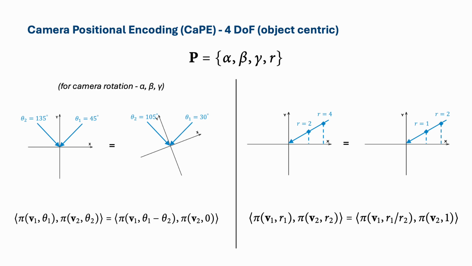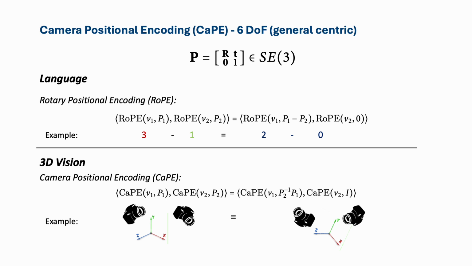We designed our camera positional encoding to satisfy the following conditions, ensuring that it is only related to the relative positions of the cameras. In the 6DOF generic case, we have poses in the SE3 space, where each positional component is entangled. This complexity means we can no longer encode each component independently. Despite this, we still aim for our CaPE to capture only the relative pose transformation, maintaining its focus on the relative positions, similar to RoPE designed in language models.